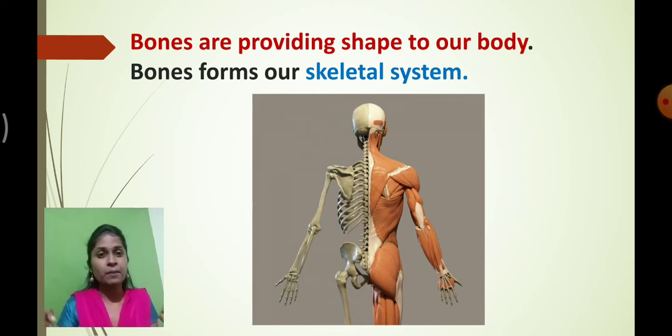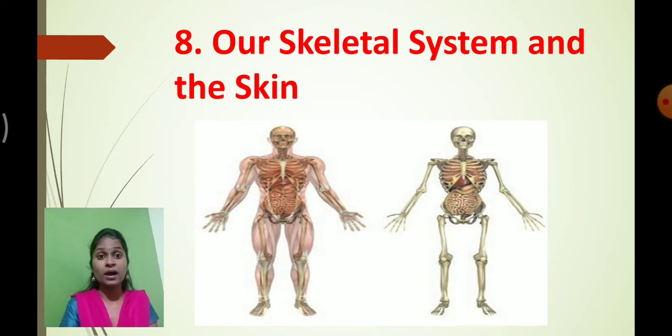Okay, so students, isn't it interesting? Today we are going to learn about something related to our body. In this chapter, we are going to learn about our skeletal system and about the skin. This is our new lesson, lesson number 8, our skeletal system and the skin. Here we are going to learn about the functions of the bones, what bones are made up of, the different types of bones present in our body, what the skin is made up of, and what the role of the skin is in our body. All these things we are going to learn in this topic step by step.